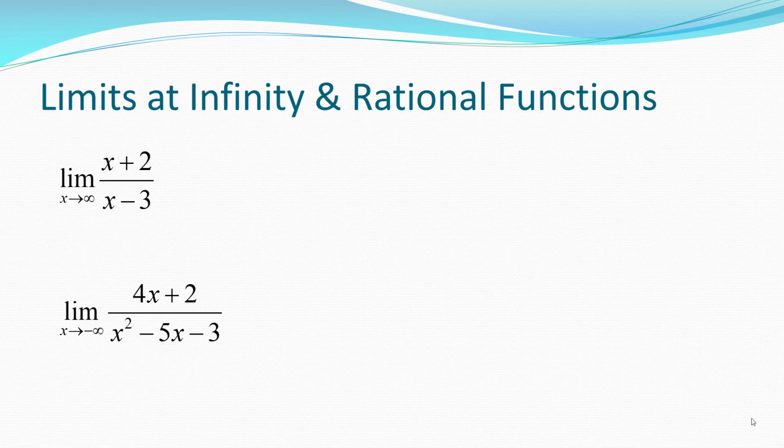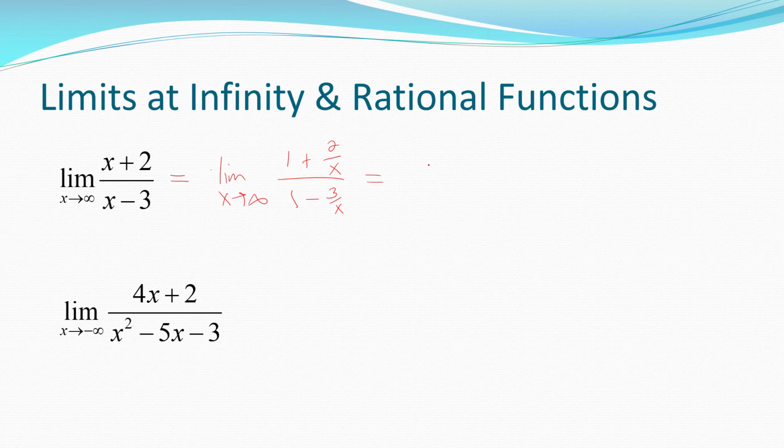So the limit of x plus 2 over x minus 3 as x goes to infinity, we don't know how to compute that yet. But if you take that expression, and since x is not 0 because it's becoming incredibly large, I can divide in the numerator and the denominator by x. By doing so, we get that expression.